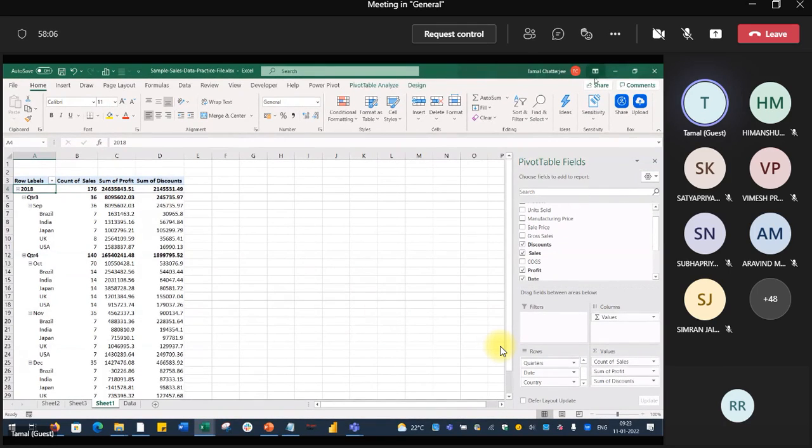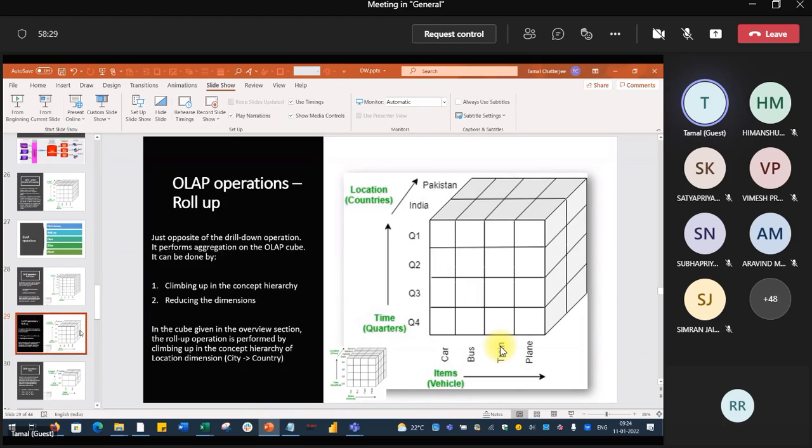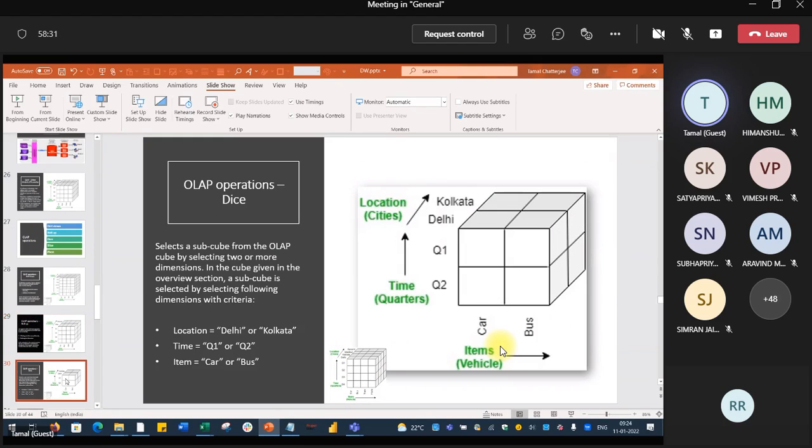So now, going back, whatever we have done, drill down and roll up, is just a simple Excel pivot table. I will be giving you the file. If you want me to discuss this pivot tabling in tomorrow's class, I will take 10 minutes and discuss, not an issue. So now dice. What is dice? Dice and slice.